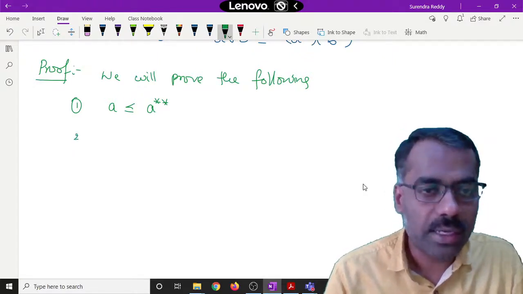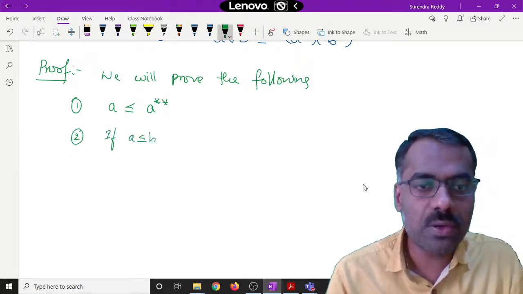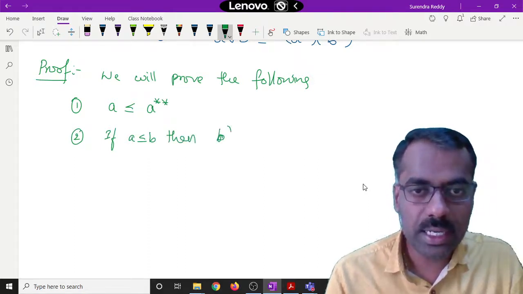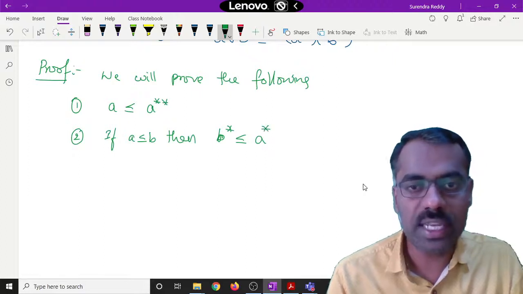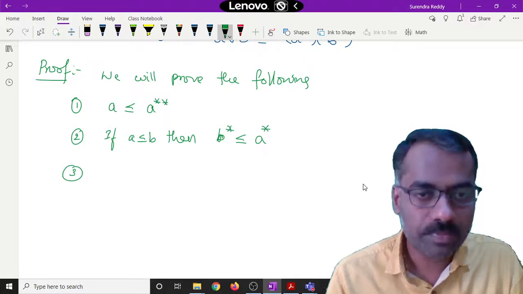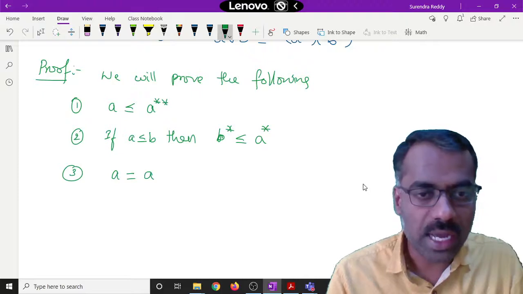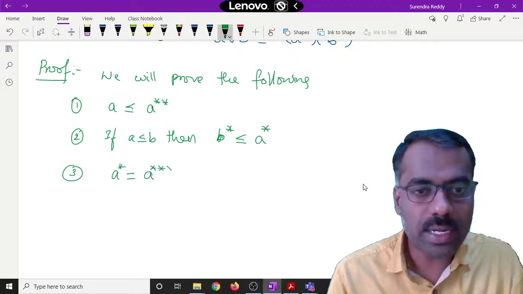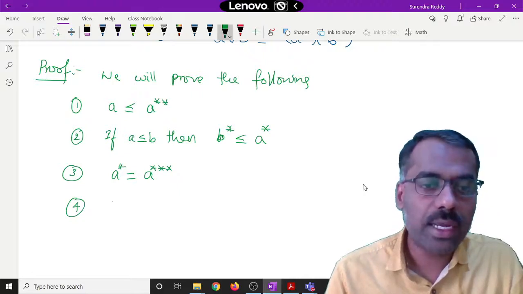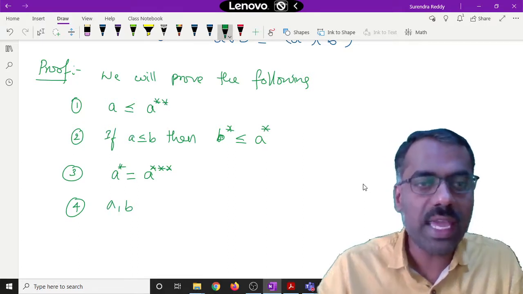The second one is that if A is less than or equal to B, then B star is less than or equal to A star. The third point which we will prove is that A star is equal to A triple star for any element.